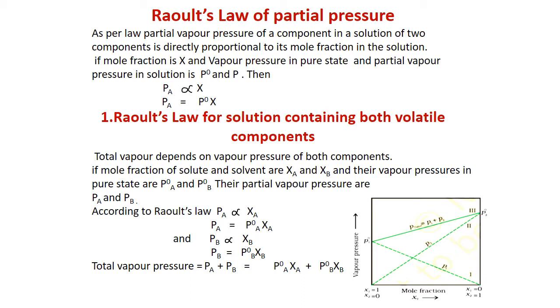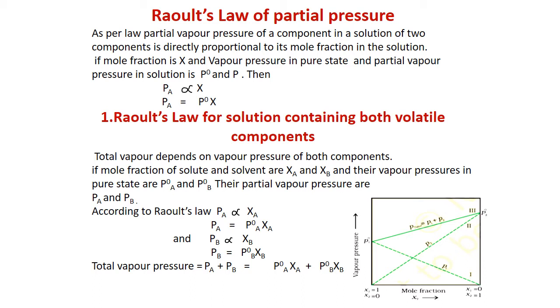There are two conditions where Raoult's law can be applicable. Number two, both of the components are volatile, both are contributing their partial pressure towards the solution. In that case, as per Raoult's law, total vapor pressure will depend upon the sum of partial vapor pressures of two components, and these are related as PA is equal to PA naught XA and PB is equal to PB naught XB. So when these two are added, total vapor pressure can be obtained.